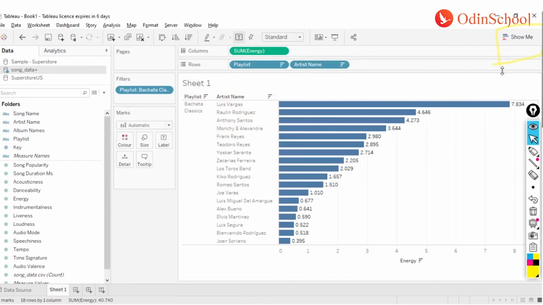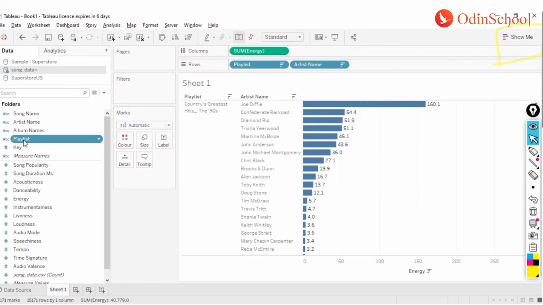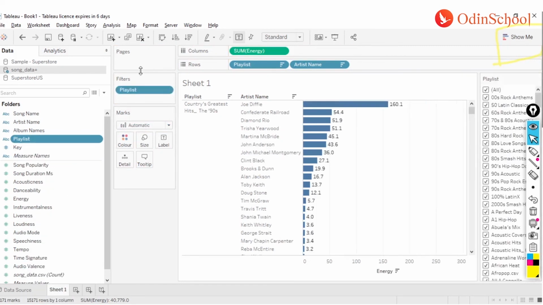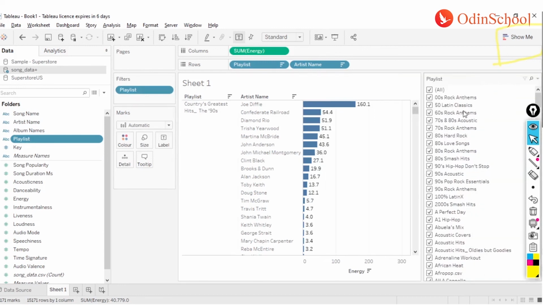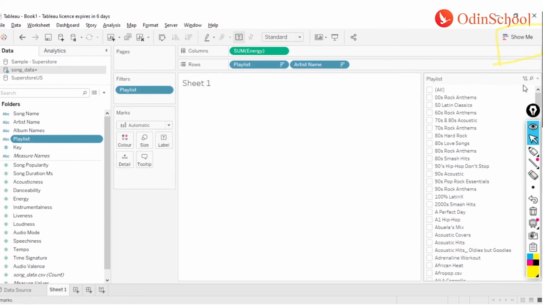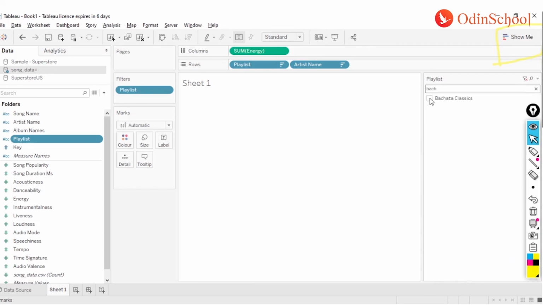In this instance, you might notice there is no filter option on your right hand side. If I want to have a filter selected and also have the dialog box represented on the right hand side, I can just do a right click and say show filter, right? Automatically a dimension is going to sit in my filter shelf and I will have the playlist listed over here. Now I can again search for bachata from here and have the values listed here.